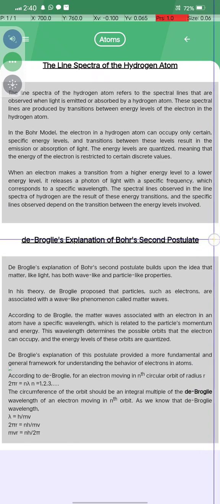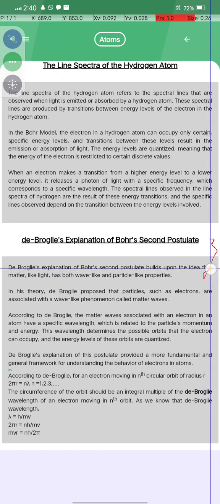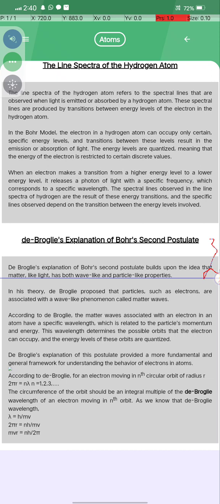Last, de Broglie's explanation of Bohr's second postulate. De Broglie's explanation of Bohr's second postulate builds upon the idea that matter and light both have wave-like and particle-like properties. In his theory, de Broglie proposed that particles such as electrons are associated with wave-like phenomena called matter waves.